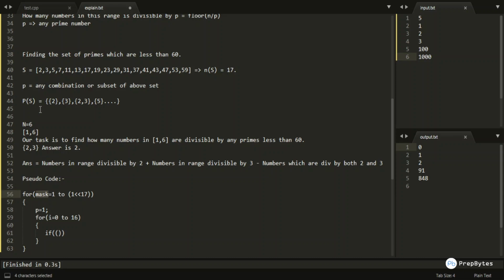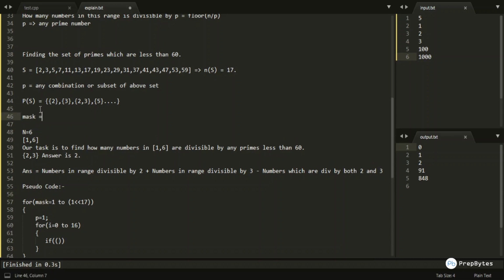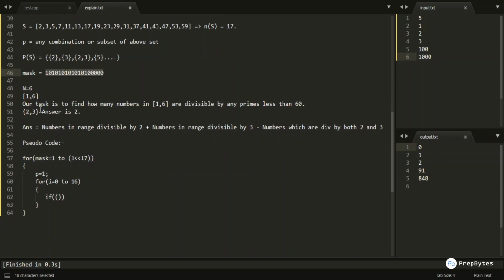Mask is a set of bits, 17 bits in total. In each and every iteration there is a combination of set bits and unset bits, right? So I would be checking which of these 17 bits is set for each iteration.